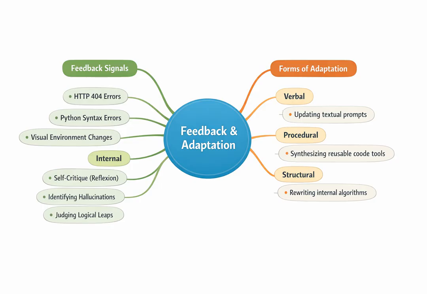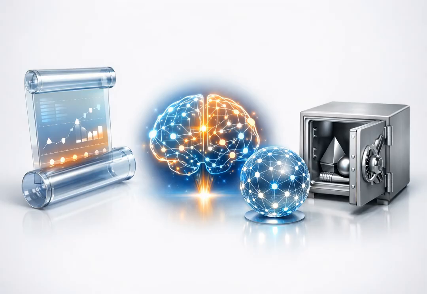This adaptation can take several forms. It can be verbal, where the agent simply updates its internal textual instructions and prompts. It can be procedural, where the agent actually synthesizes brand new, reusable code-based tools and saves them into an executable skill library for future use. Or at the absolute bleeding edge of current research, it can be structural, where the agent autonomously rewrites its own underlying source code or prompts to discover fundamentally better reasoning algorithms.